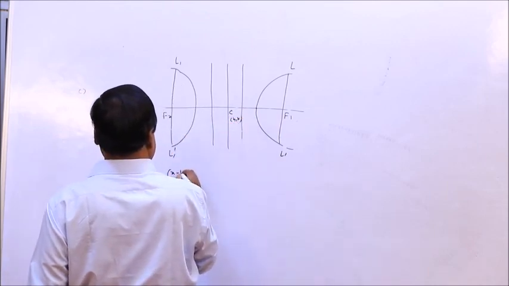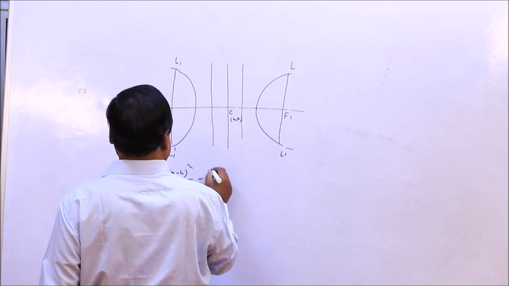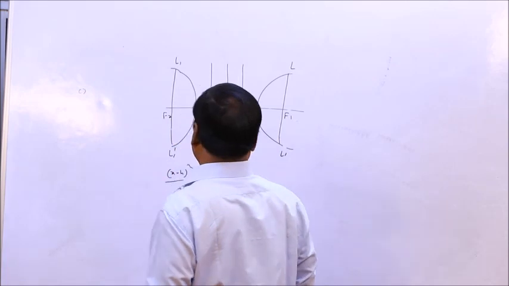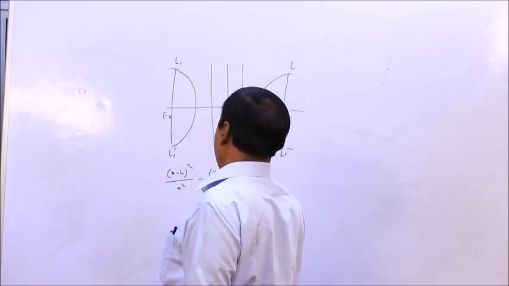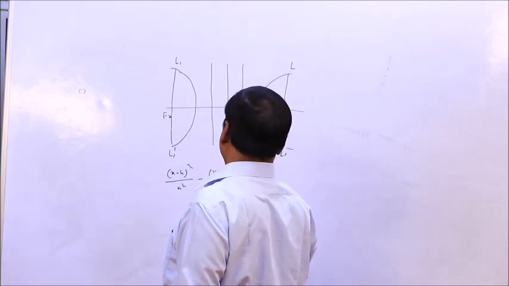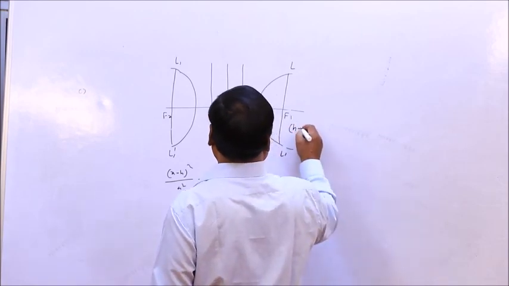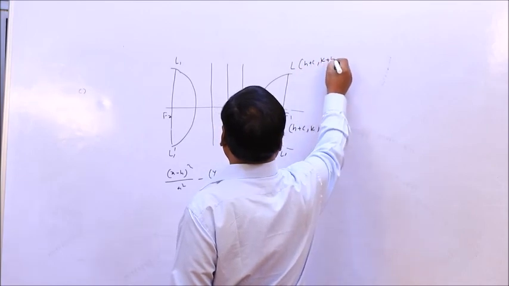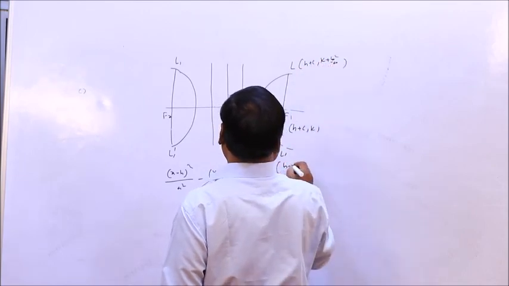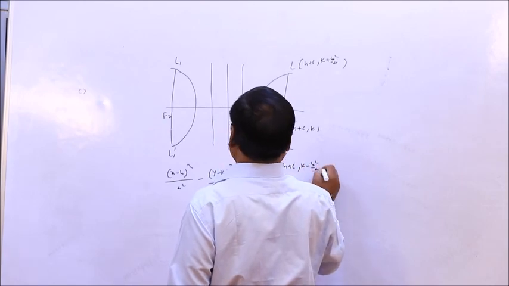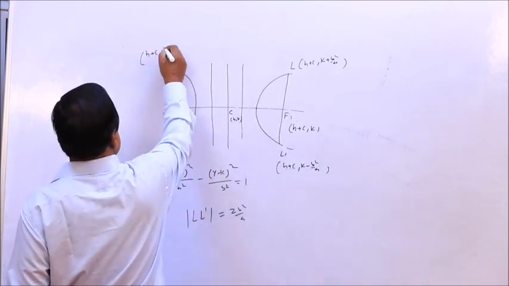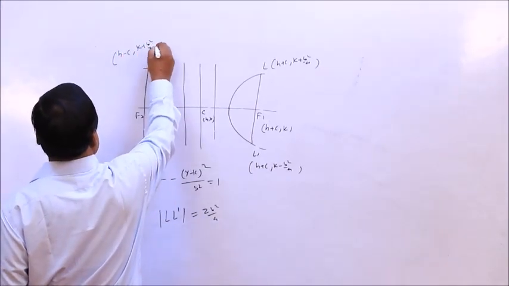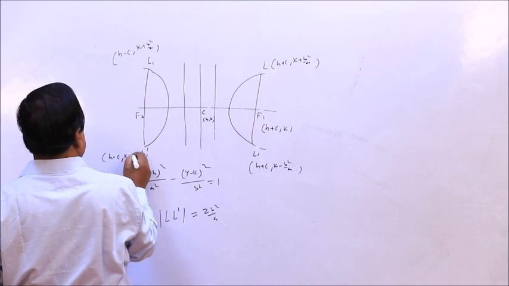Here x minus h whole square by a square minus y minus k whole square by b square equal to 1. Same thing, the length of latus rectum will be 2b square by a. Here this is h plus c, k. So, h plus c, k plus b square by a, h plus c, k minus b square by a. Here h minus c, k, this is h minus c, k plus b square by a, this is h minus c, k minus b square by a.